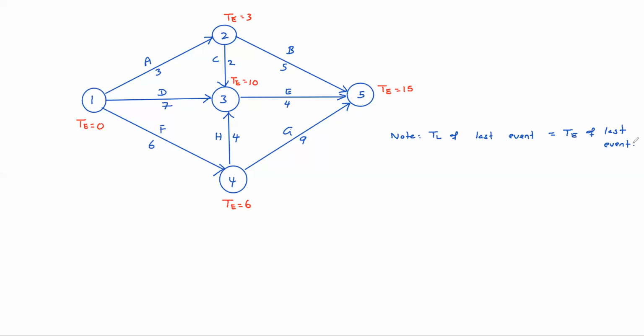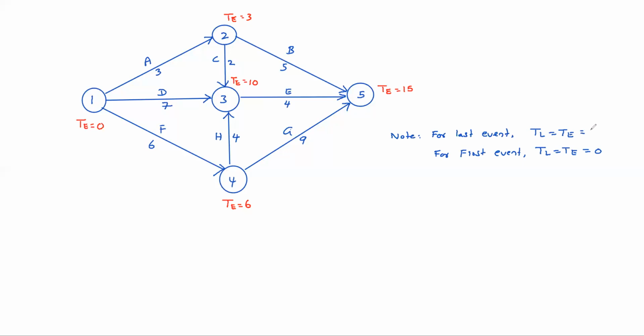Starting event TE 0, of course TL also will get 0. So for last event TE, TL will be same. Okay, write like this. For last event TL equal to TE only. For first event TL, TE both will be 0. Okay. For last event TL, TE equal to duration of project, actually project duration.